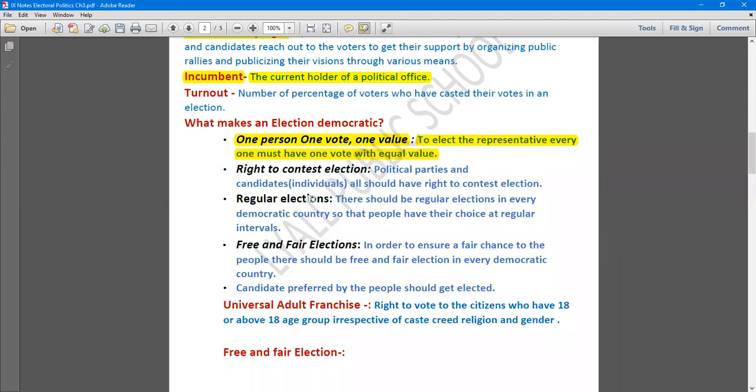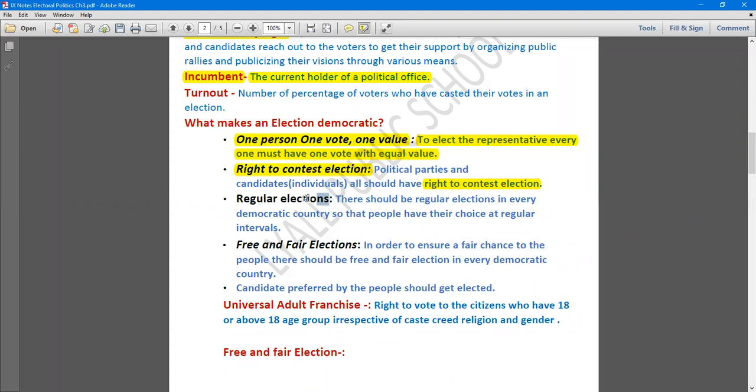Okay. Now, the second condition is the right to contest election. Everyone must have the right to contest election. And in India, everyone can form a political party and contest election. So political parties and candidates, whether individuals, all should have the right to contest election. This is another condition which must be fulfilled if we need to say that an election follows the democratic values.